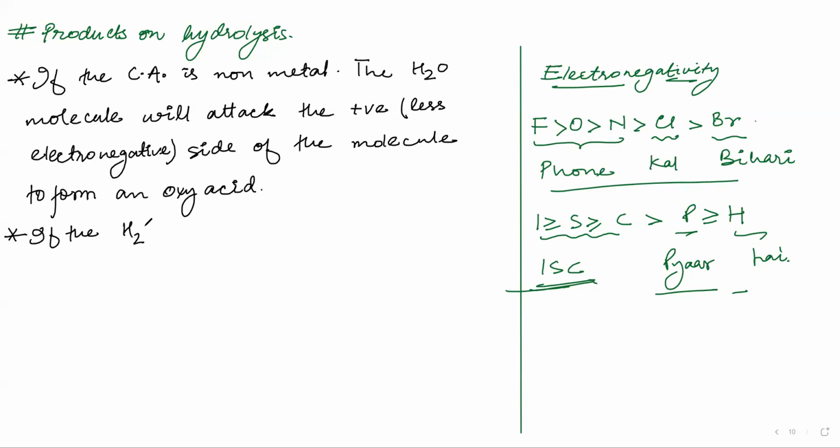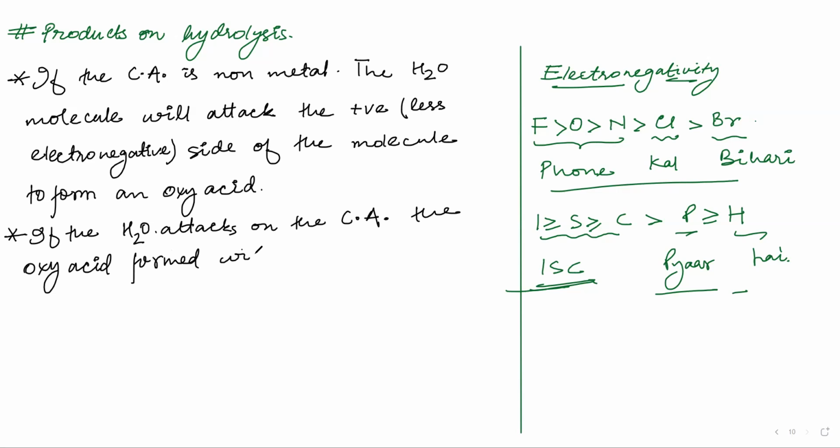Next point: if the H2O attacks on the central atom, the oxy acid formed will be of the same oxidation state as the reactant. That means as the reactant non-metal molecule. So for example, you have PCl3. Let me write the examples in some different color. Yeah, for example, PCl3.